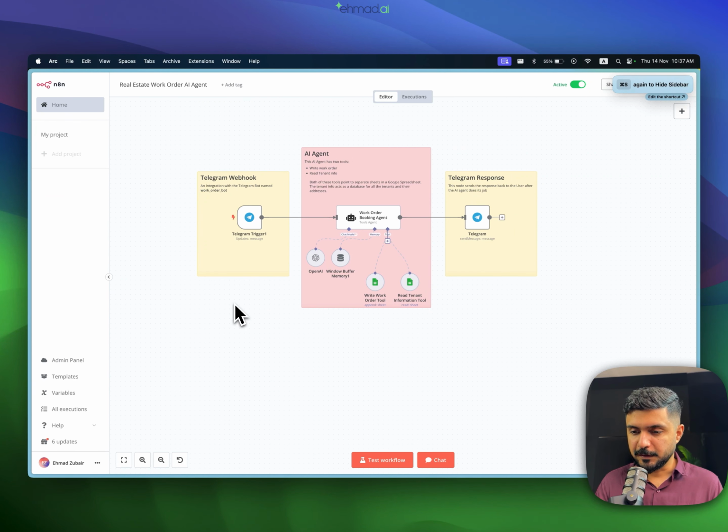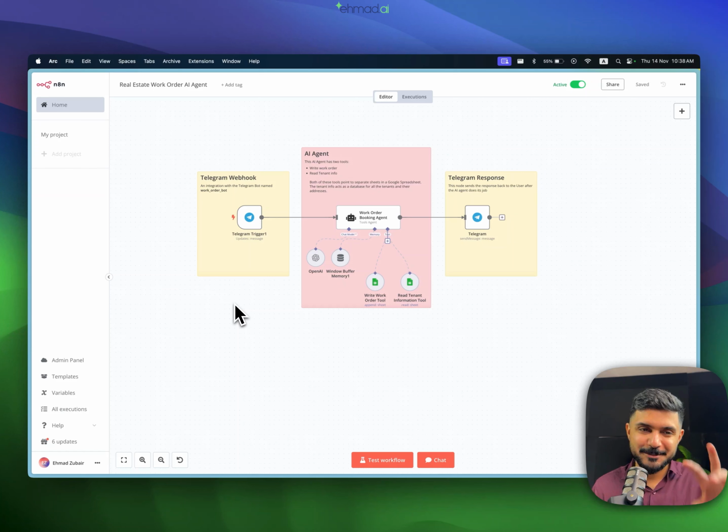Okay, now that we've seen how the demo works, let's just get into how we can build something like this. This is the cloud version of the n8n installation. You can get a 14-day trial for free, or you can just get one for $20 a month. The reason you need the cloud instance for this is that you need to connect with Telegram and Telegram's webhook. If you have a local installation, you would need a public IP, or you would need a tunnel from which you would be able to connect with Telegram's webhook. So yeah, I won't put you through all of that pain.